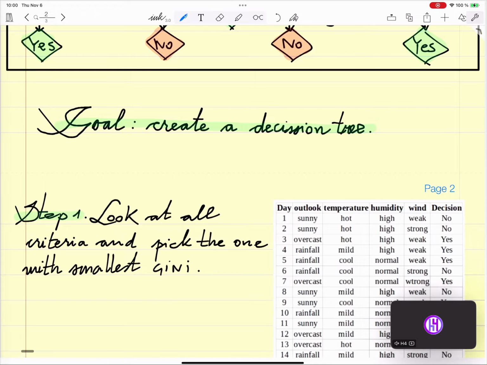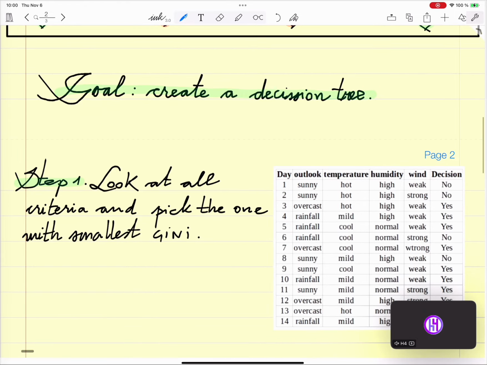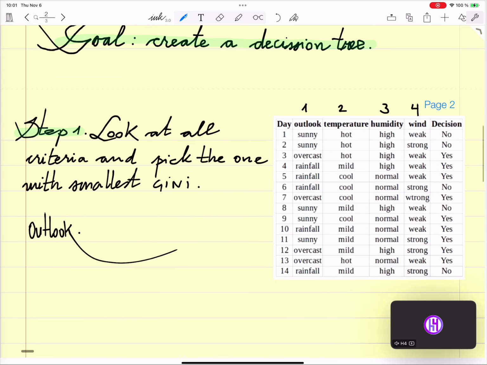Very good. So we look at the first criteria. The criteria are outlook, temperature, humidity, and wind. So let's look at the first one, outlook. For outlook, we have three possibilities.